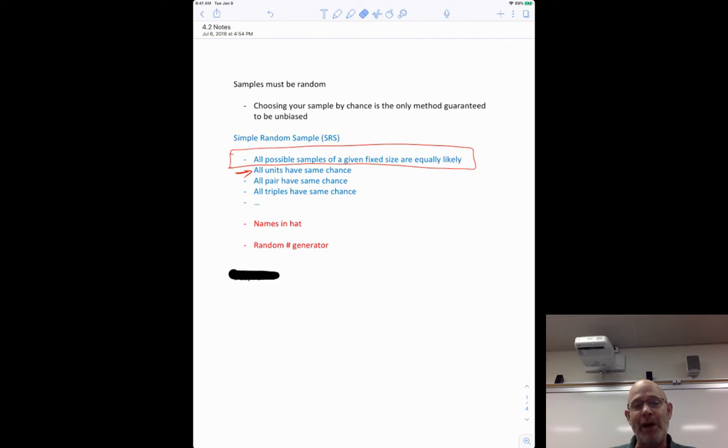But if I'm only going to possibly pick those chunks, if your name starts with B and someone else's name starts with R, you can never be picked together in my method. It's not really a problem. It just makes it not a simple random sample, because not every group of size 5 has the same chance of being picked. So if someone ever asks you why it's not a simple random sample, you simply need to say, because not every group of size X, whatever it is in that problem, has the same chance of being picked. Okay? So there are other types of samples that are just as good, sometimes quicker and easier.